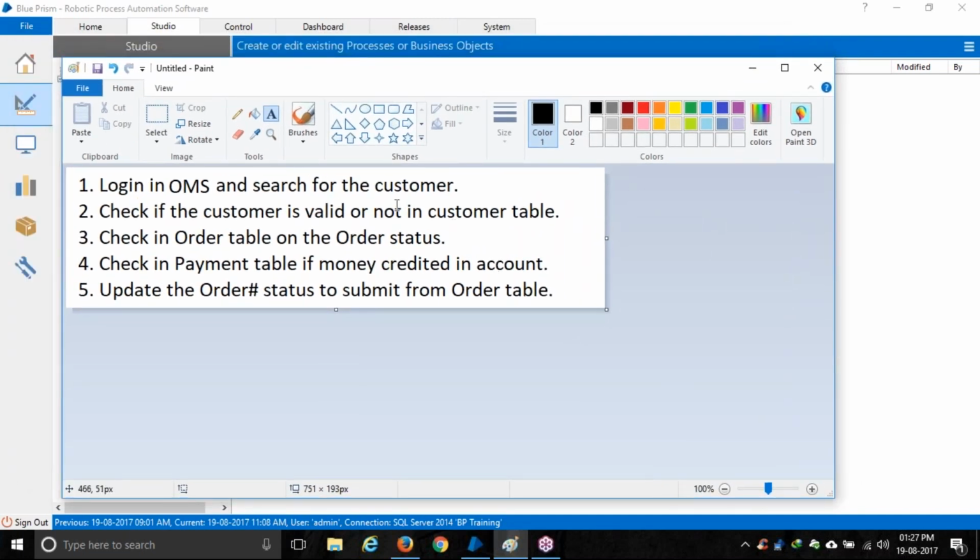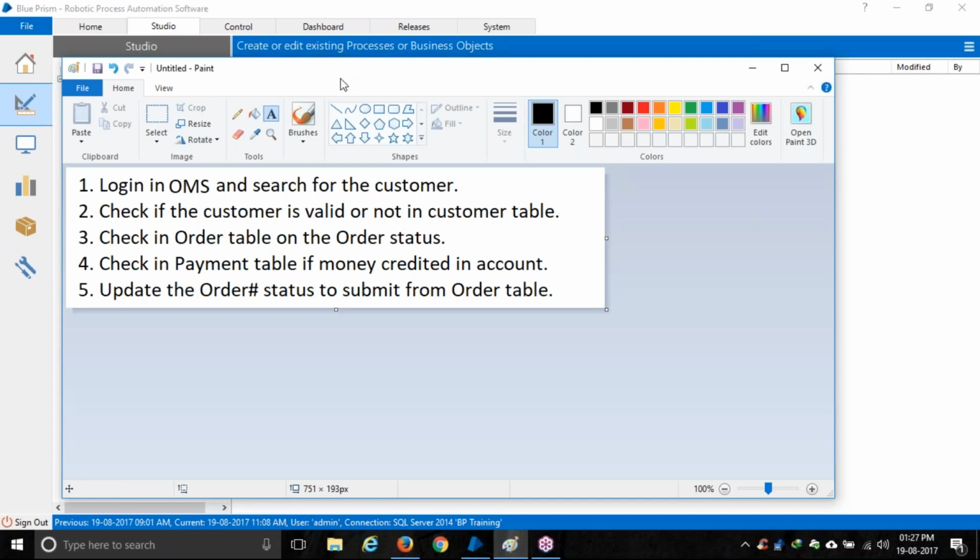Okay. So as we were discussing, what will a production support guy do? That guy will log into the order management system and search for the customer first. After that, he'll check whether the customer is valid or not, and log into the customer table and see the customer status, whether there is a flag or not. What is the next step? He will log into the order table and check the order status. Next, he will check in the payment table if the money was credited to the account or not. And the last step: that person will run a SQL query to update the status from pending to completed or submitted.